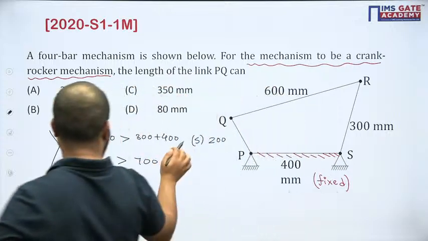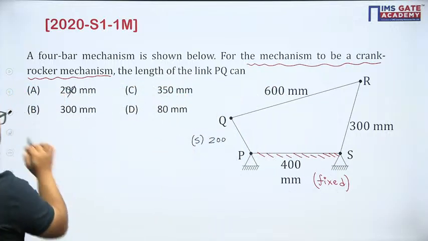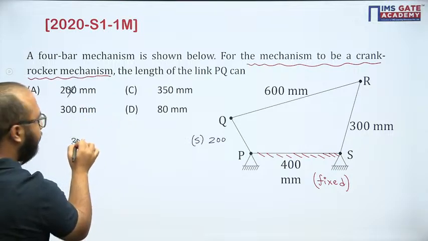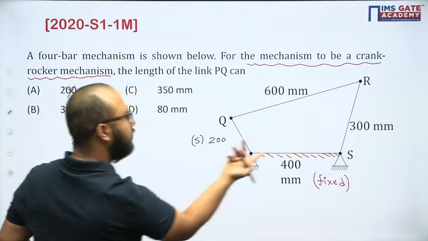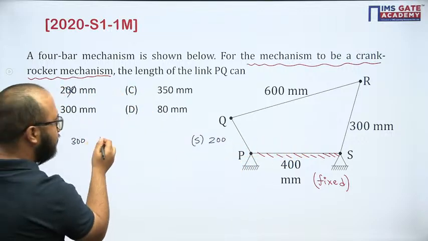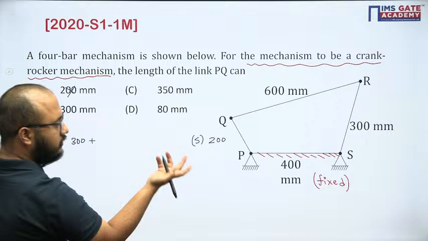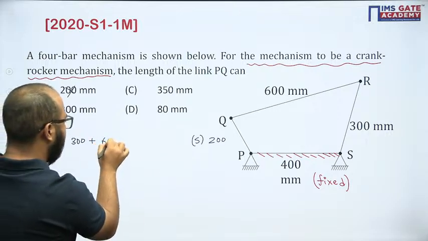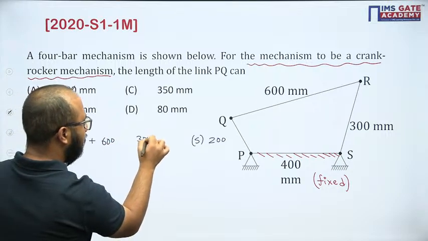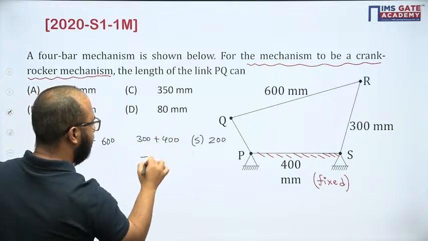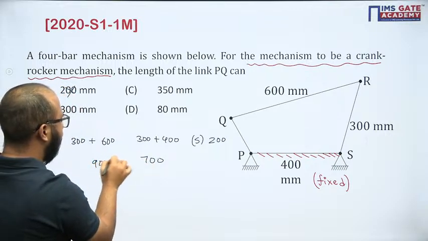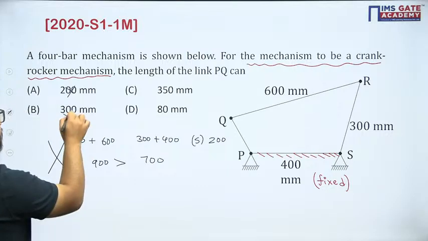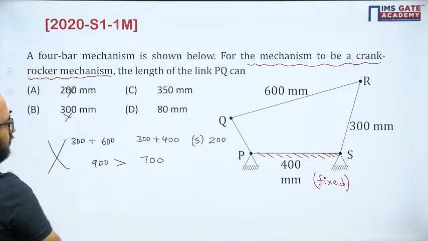Okay. Now let us check option number 2, that is 300. Out of this 300 or 300, 300 is the same, so anyone can be considered as smallest. Longest is again 600 only. Other two will be 300 plus 400. So this is 900 and this is 700. Obviously again the law is not satisfied. This option is also wrong. Right?